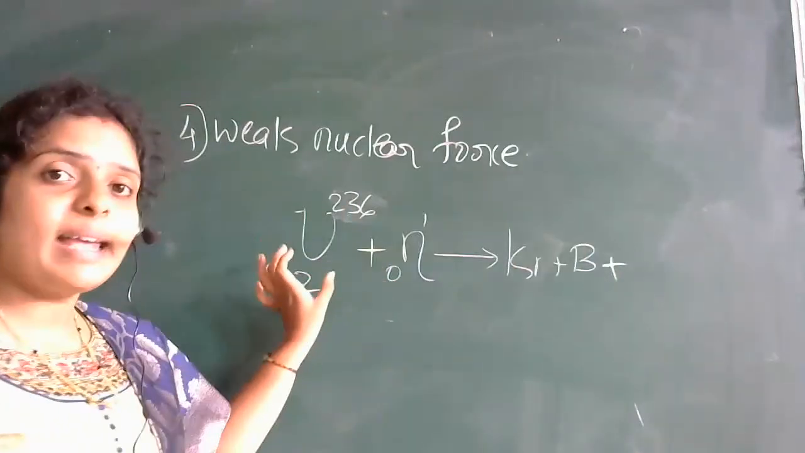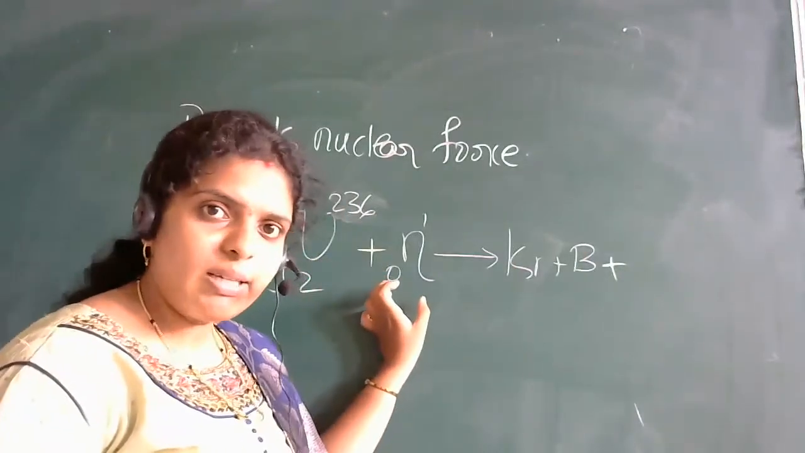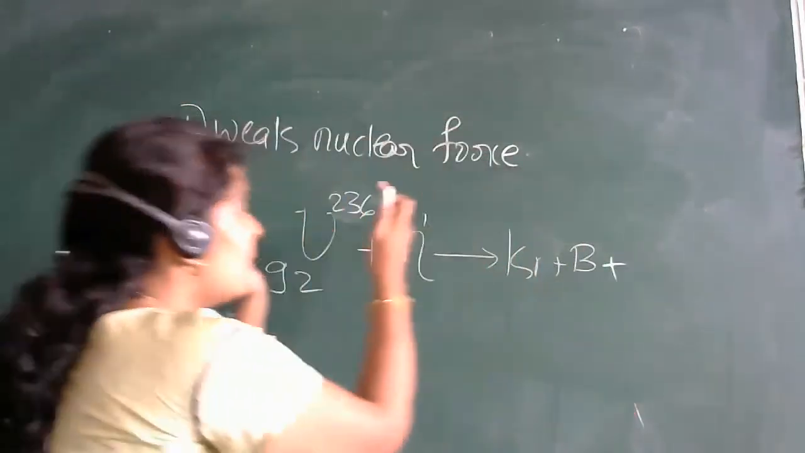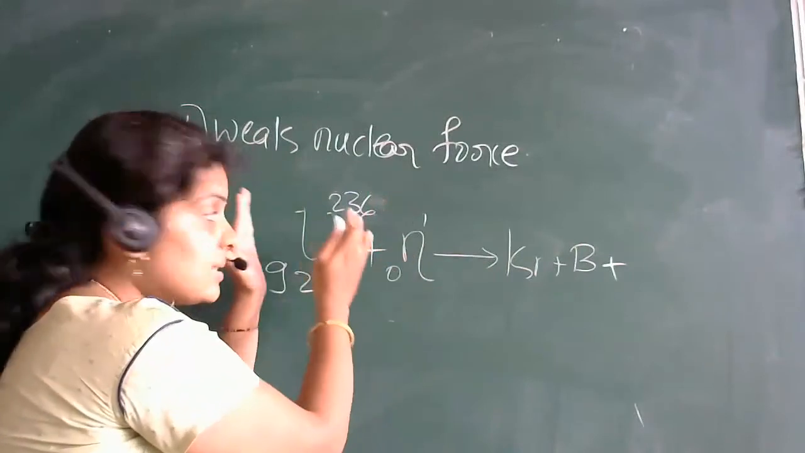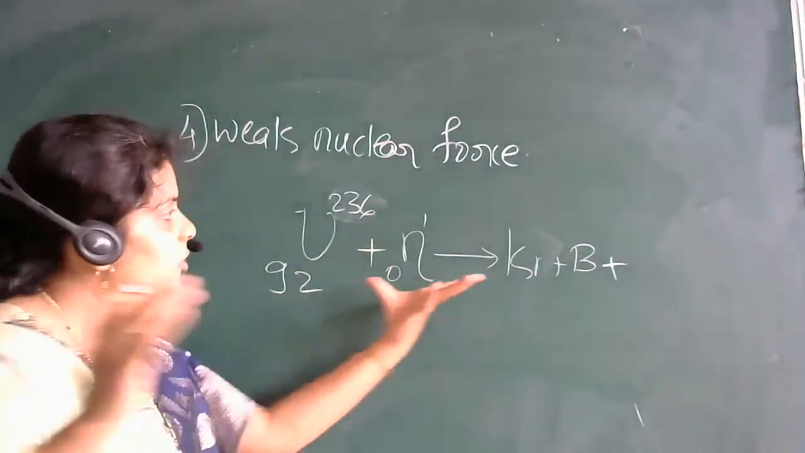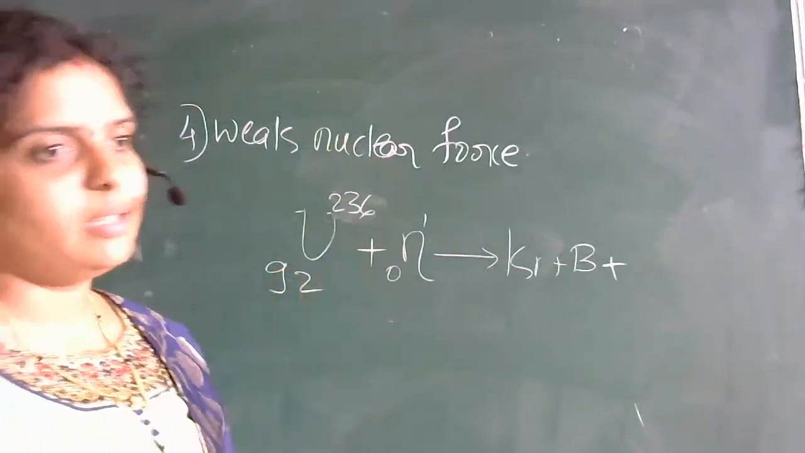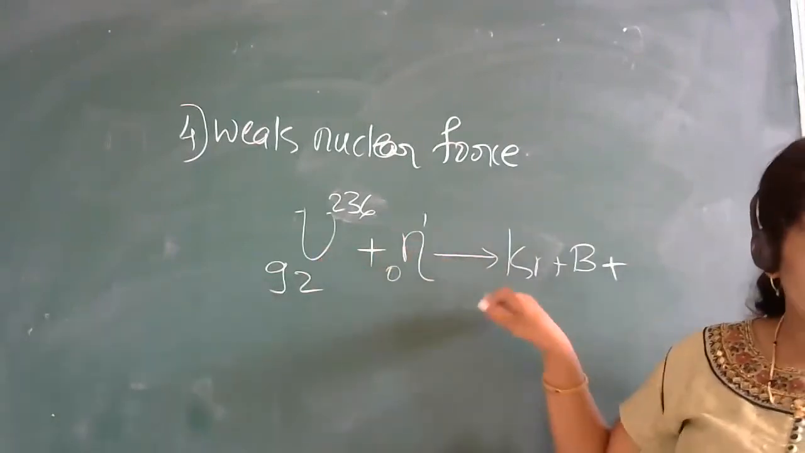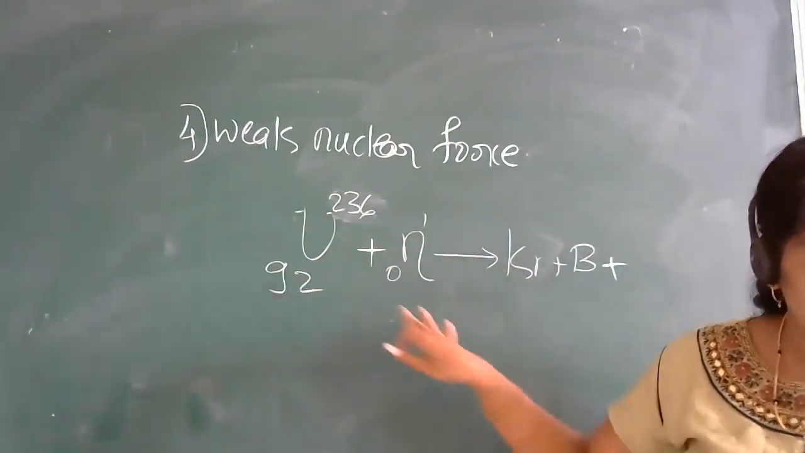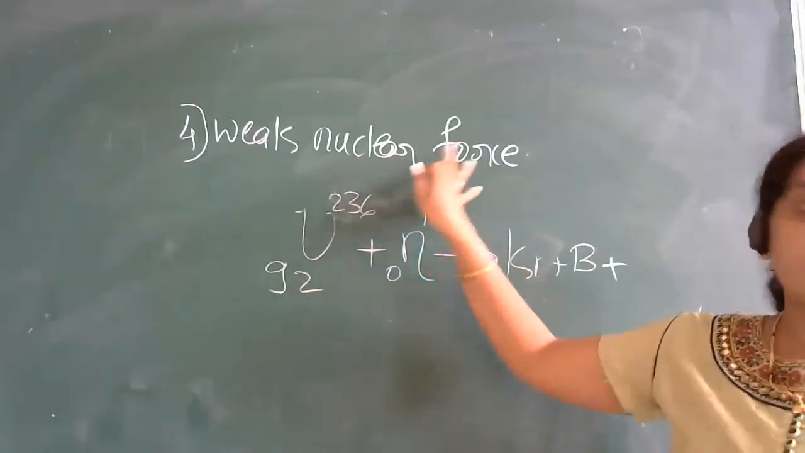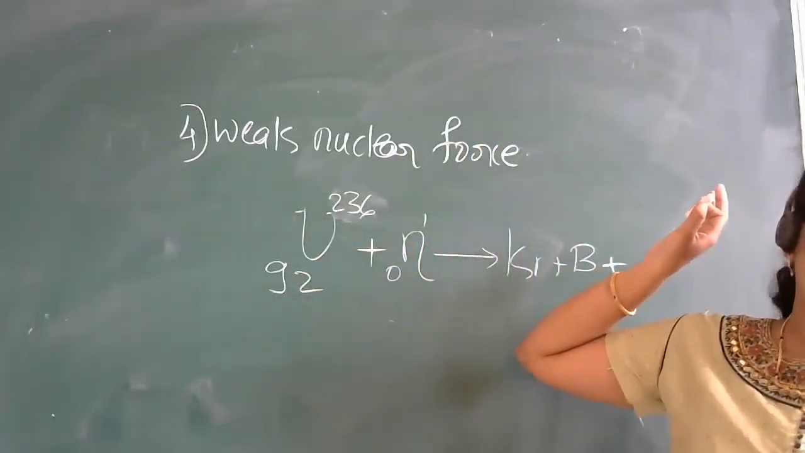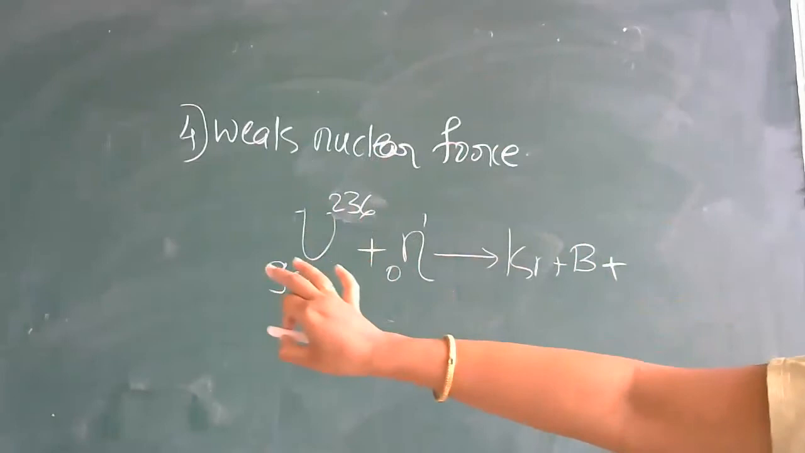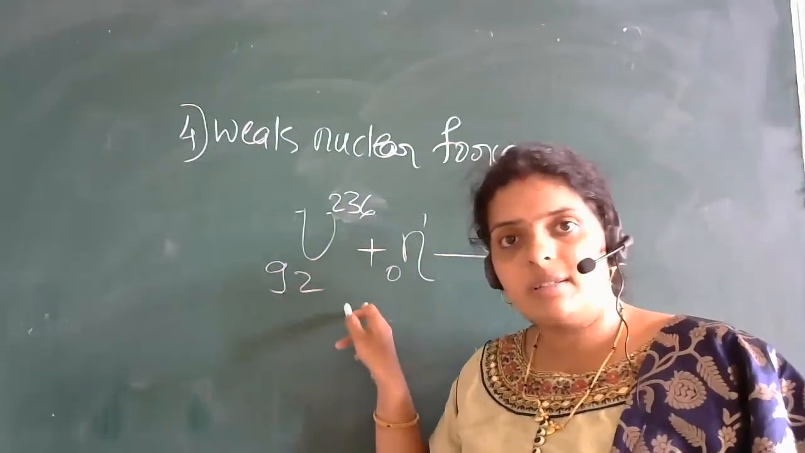When this heavy nucleus is bombarded with a neutron, it will give you some elementary particles. The force between these elementary particles and the radioactive substance is known as weak nuclear force. Is it clear? Means in this reaction, the elements on the right side or left side, the force between them is called weak nuclear force in simple language. But in the exam, you are not supposed to use this simple language. How do you need to write?